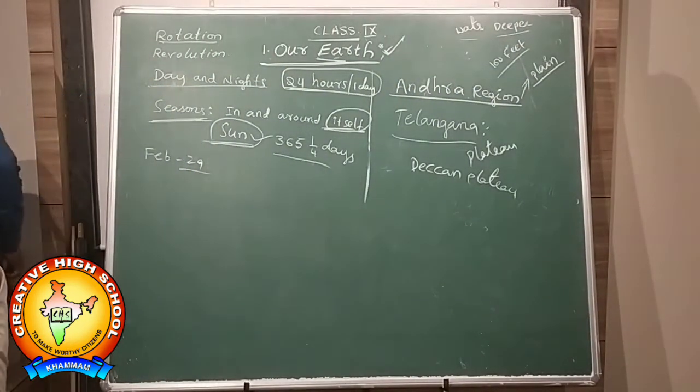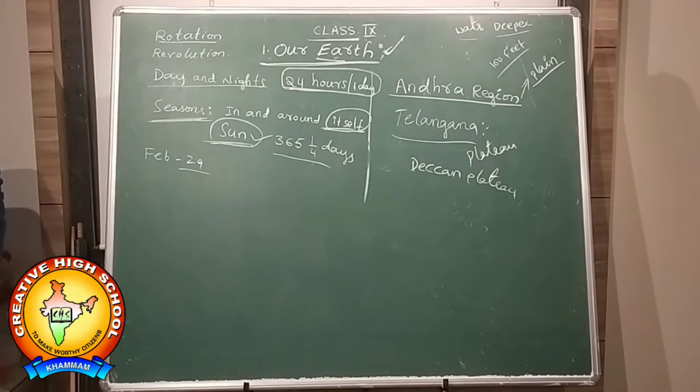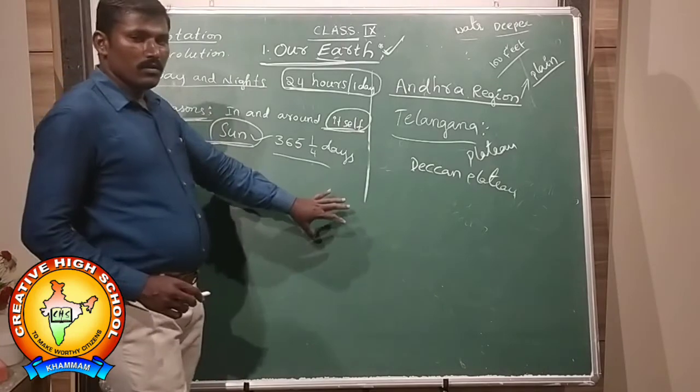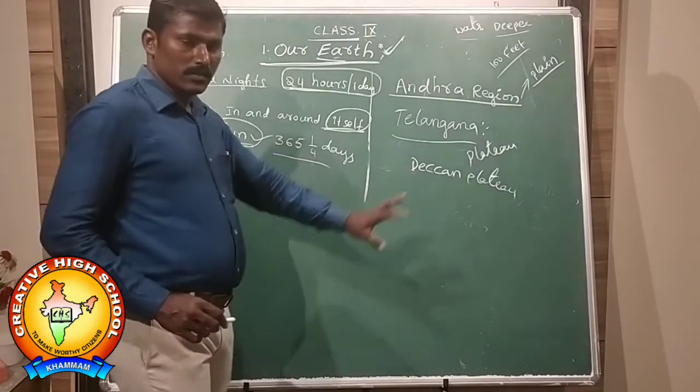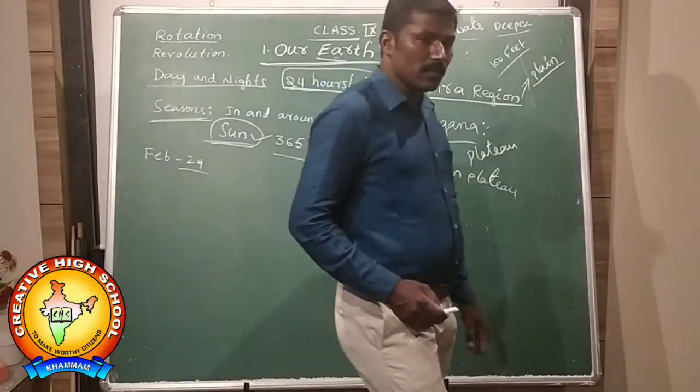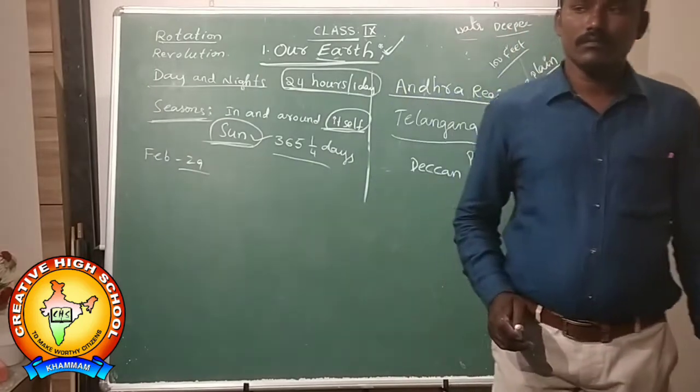And if we see here, Copernicus propagated the sun-centered theory.